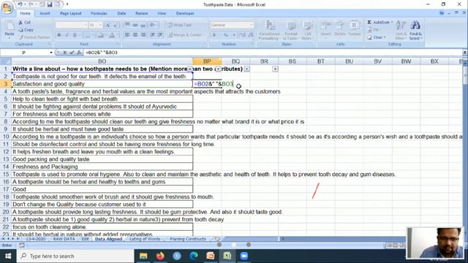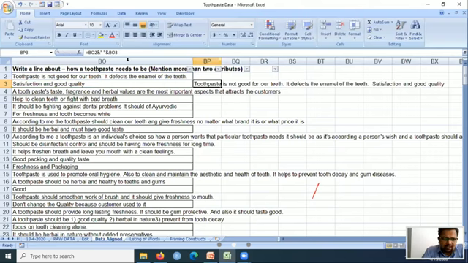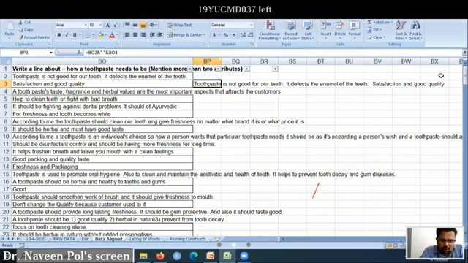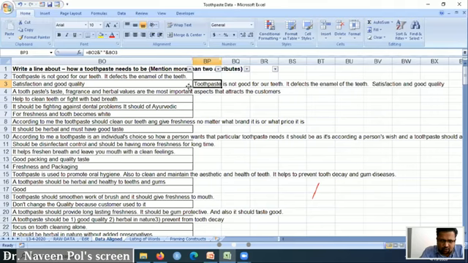So basically, what this has done is it has clubbed these two things. I can see toothpaste is not good for someone. Then you can see satisfaction and good quality, satisfaction and good quality. So both sentences have been clubbed. However, if I go on dragging this, only two things will be clubbed, so I need not do this.